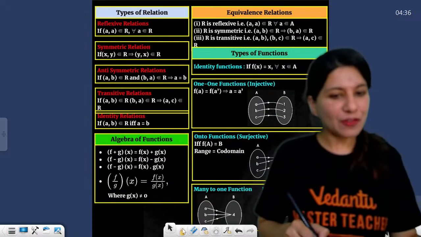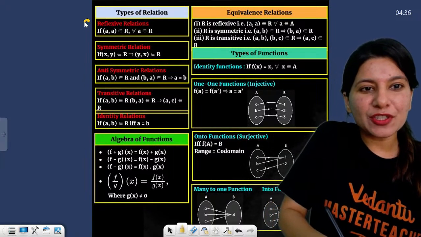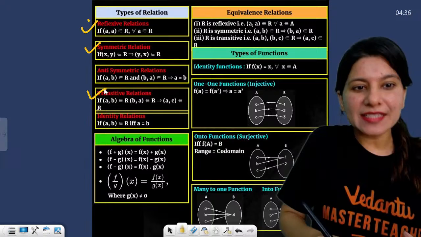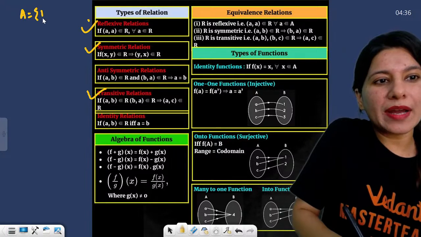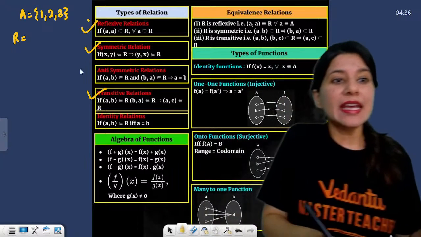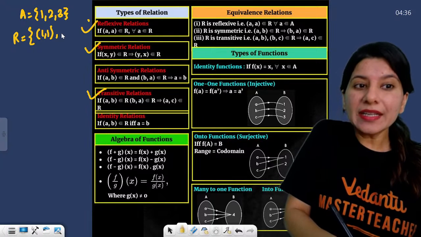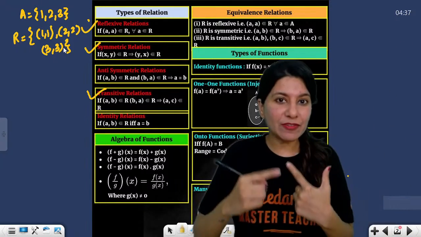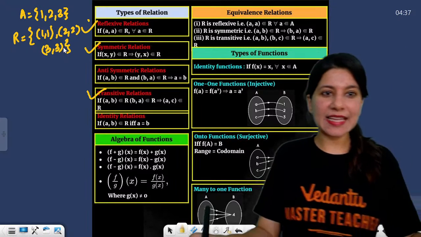Start with relations. From relations, for sure, you are going to get a question from this particular section, which is reflexive, symmetric, and transitive. These three things are important. Let's understand. Suppose you have set A = {1, 2, 3}. In a reflexive relation, you are going to have all the ordered pairs 1,1, 2,2 and 3,3. No ordered pair should be left. (a, a) should be there. This is reflexive.